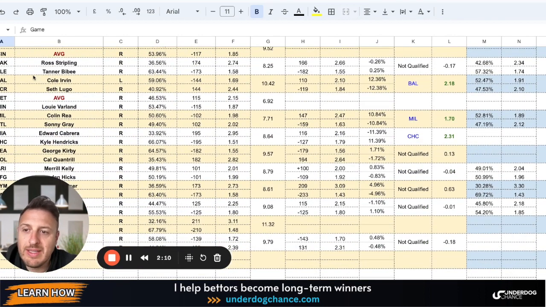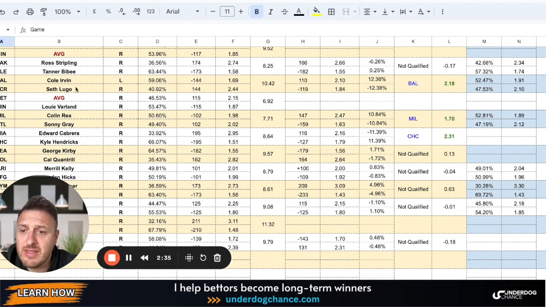Then we have Oakland against Cleveland, Ross Stripling against Tanner Bibee, two right-handed pitchers. My betting model gives 63.44% chance to Cleveland, but based on current betting odds on the market, there is no value. As you see, my projected odds and bookmakers' odds are too close, and this is the adjusted Kelly criterion formula, which shows negative numbers, so no value.